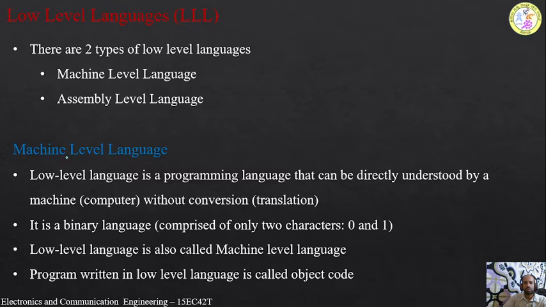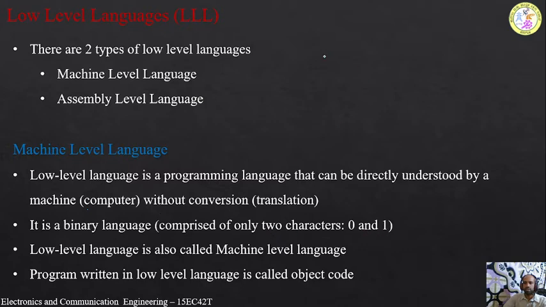So first of all, we shall say what we mean by a machine-level language. A machine-level language, or it is also called a low-level language, is a programming language that can be directly understood by the machine. Machine is nothing but the computer in this case, without any conversion or translation. Whatever code we write in the low-level language can be directly understood by the computer or the machine. It doesn't require any translation. It is a binary language comprised of only 2 characters, 0 and 1.